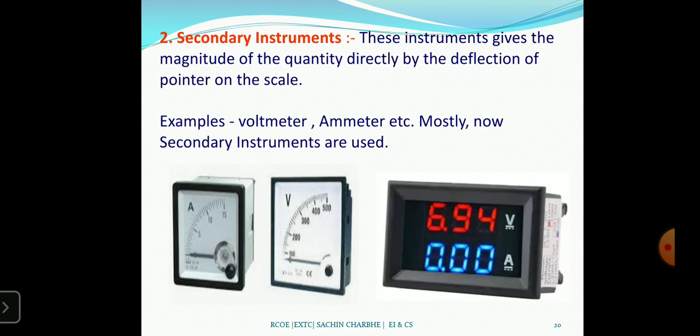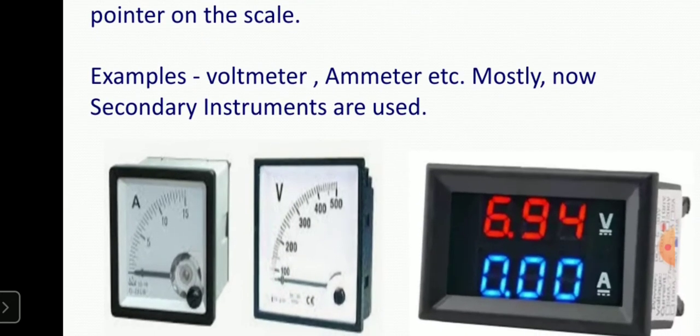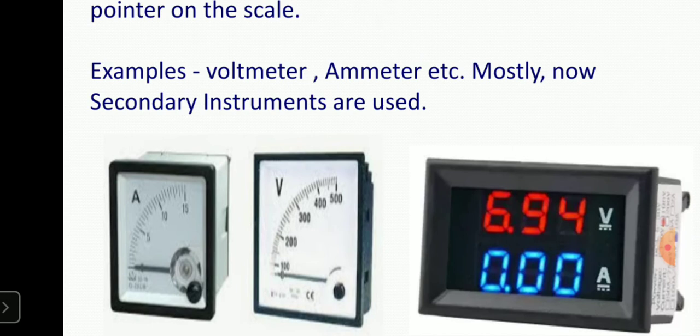So I am showing both instruments, analog as well as digital. Here the analog ammeter and analog voltmeter are using the same principle. According to the current and voltage, the pointer will show the voltage and current. Here calibration is the main part. We always have to adjust the pointer to null, that is, to 0, so we will get the accurate reading.